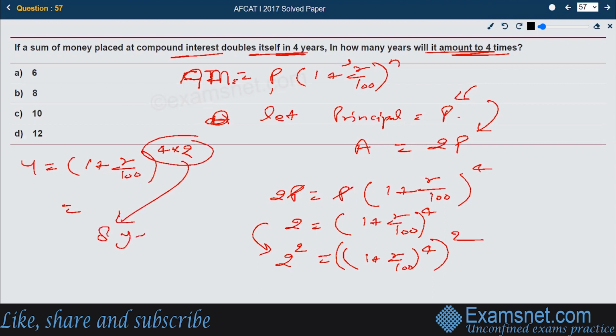So the time taken to make the money 4 times will be 8 years. This is the method which can be adopted, in which the principal value is not used because it gets cancelled, and the right answer becomes 8 years. So the right answer is available in option number B.